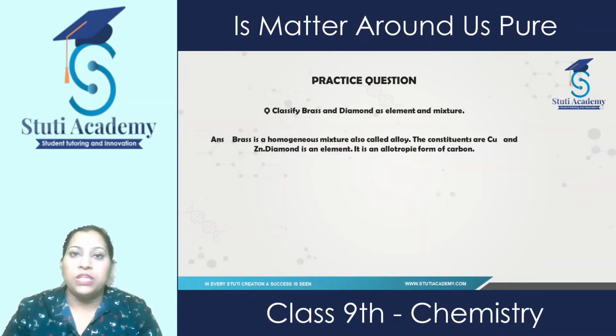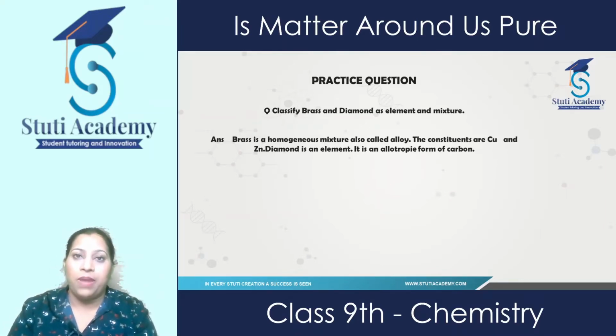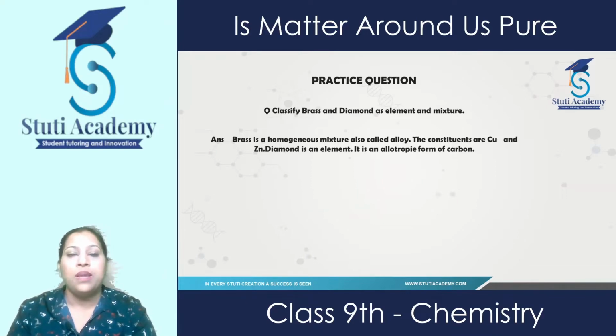And on the basis of this, what type of question comes in the exam? Here: classify brass and diamond as element and mixture. Brass, as we know, is a homogeneous mixture. It is an alloy. Alloys are those substances which are made by the combination of two or more metals.